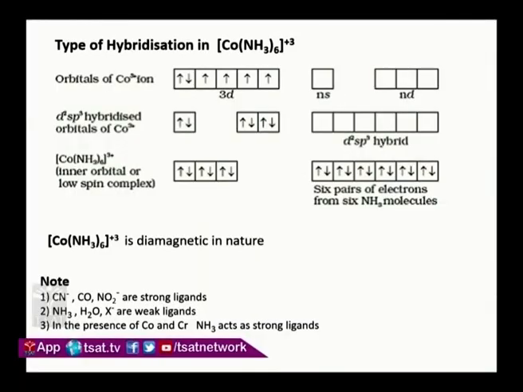So this is one of the complex explanations. In this slide, whatever I explained I have written here. Orbitals of cobalt plus 3 ion: 3d6, 4s0 and 4p0. Now how will the d2sp3 hybridized orbitals form? Two d orbitals, one s orbital, three p orbitals overlap with each other and form d2sp3 hybridized orbitals. These hybridized orbitals overlap with the 6 ammonia molecules. Ammonia donates electrons to these empty hybridized orbitals. So this is the bonding, hybridization and geometry. The geometry is octahedral. This data I already explained.